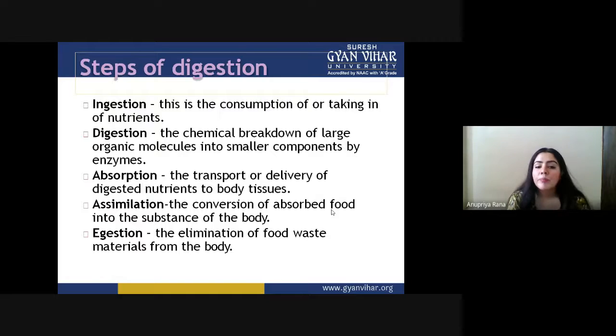Last is egestion. That is the elimination of the waste food material which is no longer required inside the body, or which can be a little toxic, harmful, or does not have any nutrition in it. So basically it is garbage for the body, and it has to be excreted out. So there are five major steps which come collectively under digestion: ingestion, digestion, absorption, assimilation, and egestion. I think you will all remember these.